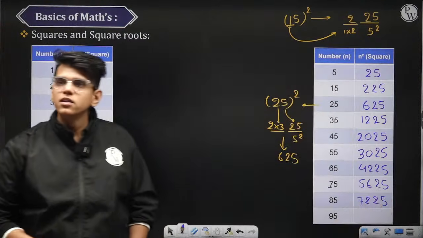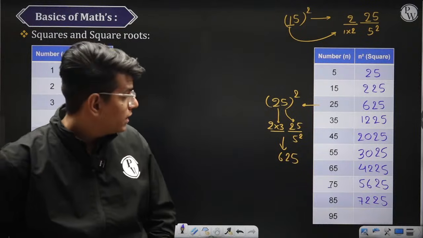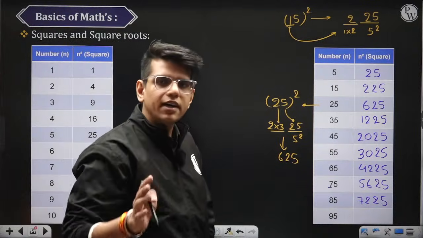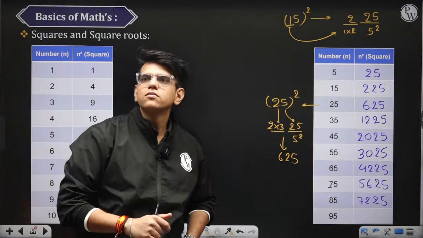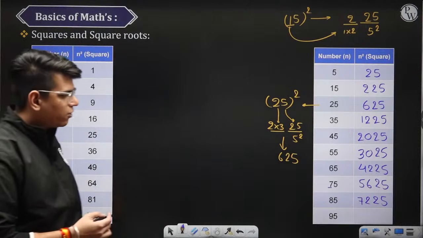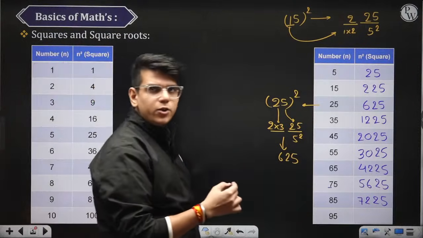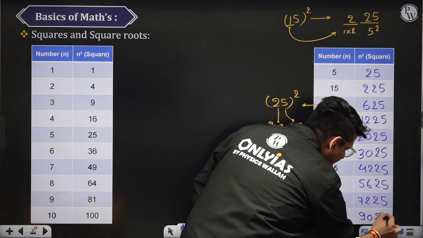Okay. Similarly, tell me what is the square of 95. I will repeat it again, don't worry. What is the square of 95? 9 into 10. 9 into 10 is 90 and the rest of the thing will be 25.